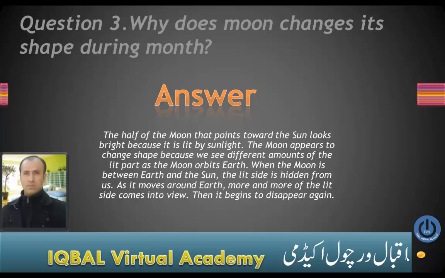When the moon is between Earth and the sun, the lit side is hidden from us. As it moves around the Earth, more and more of the lit side comes into view. Then it begins to disappear again. Right? So that was the answer to the question of why the moon changes its shape during the month.